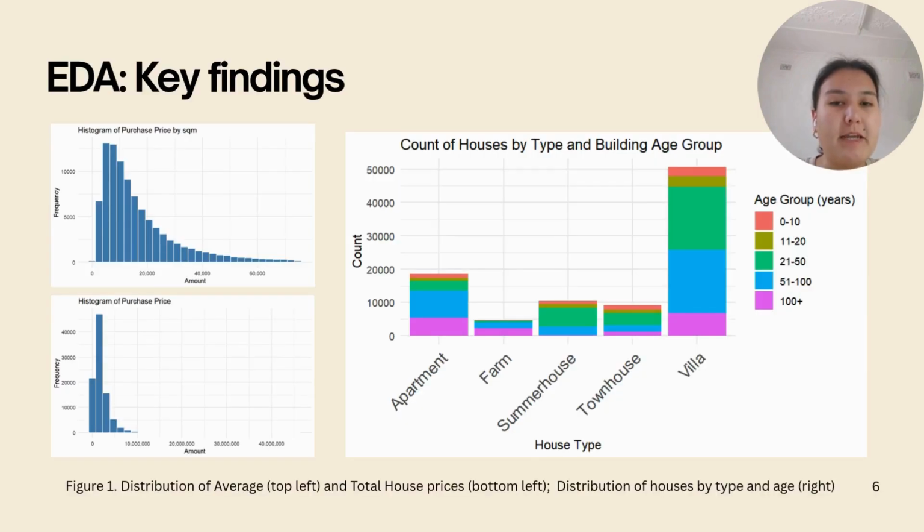So, key findings from EDA. On the left-hand side, you can see the distribution of average prices on the top and total prices on the bottom. And this is the skewness I was talking about on the previous slide. On the right-hand side, you can see the different types of houses and how common they are in the dataset, also the age of the houses in each of the house types. So we can see that most of the houses are 20 years and older, with villa being the most common type of house, while farm is the least popular one.